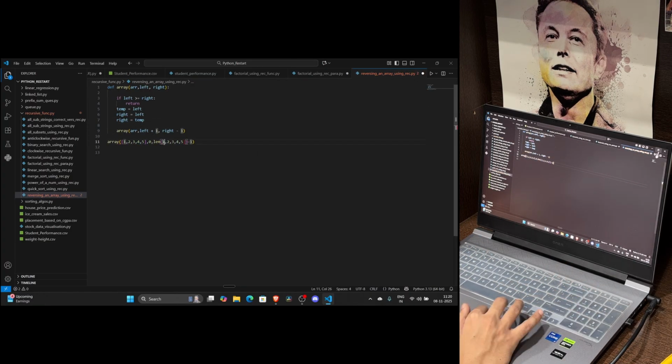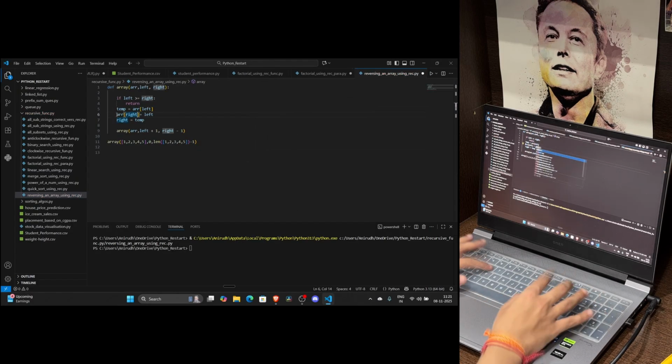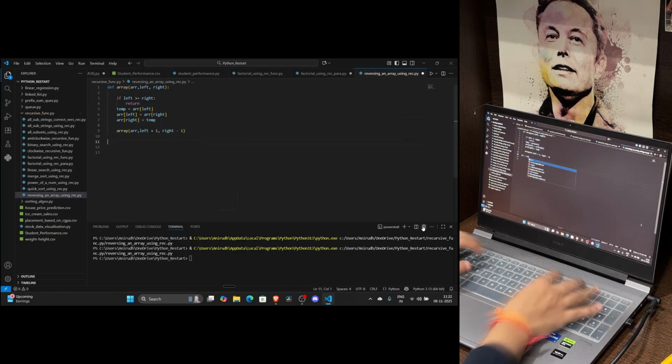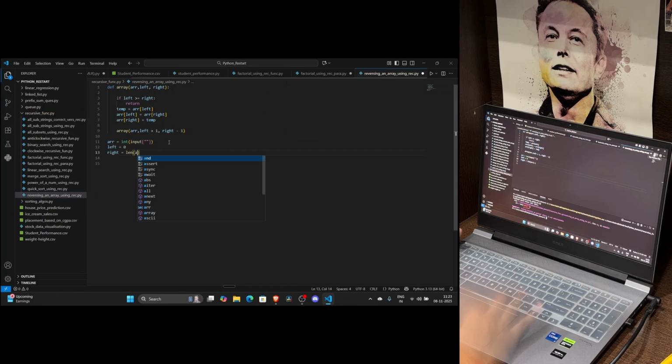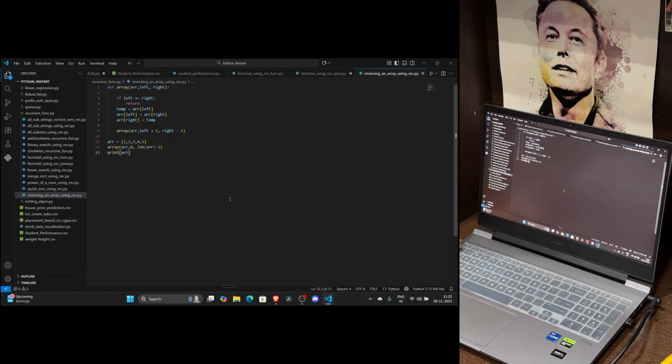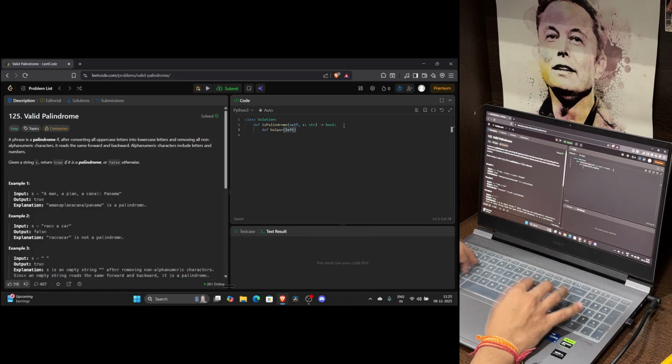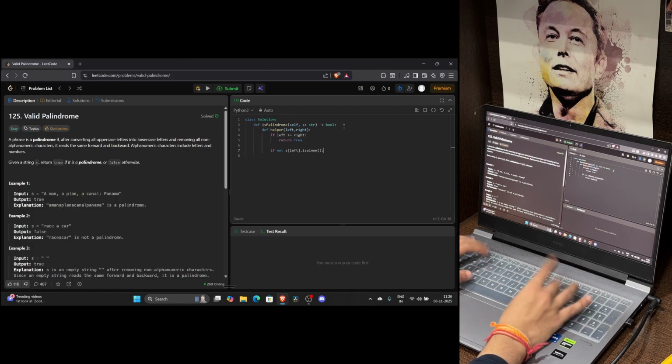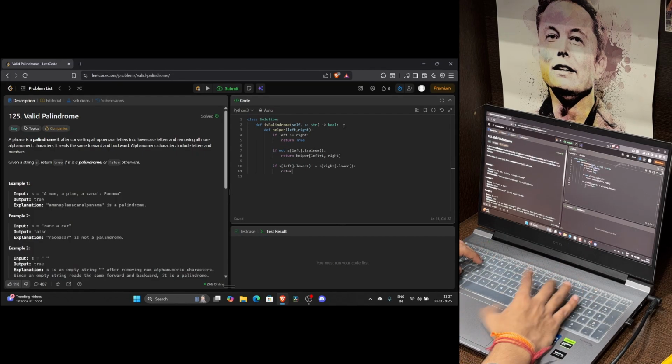After getting the factorial code right, I moved on to reversing an array using recursion. I used the same two-pointer logic we discussed earlier, swapping the left and right elements and moving the pointers inward until they meet in the middle. Once I was done with that, I moved to my LeetCode practice session and solved two questions.